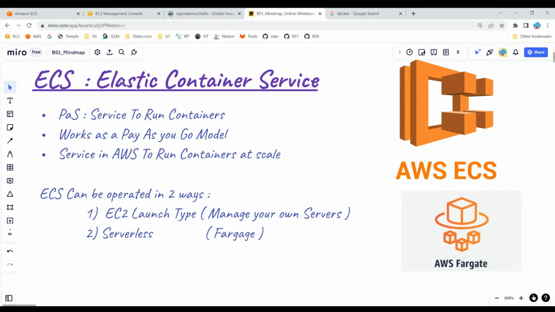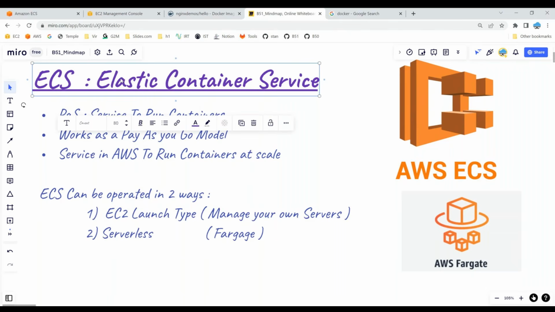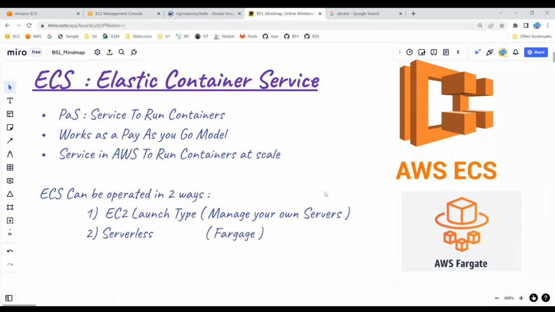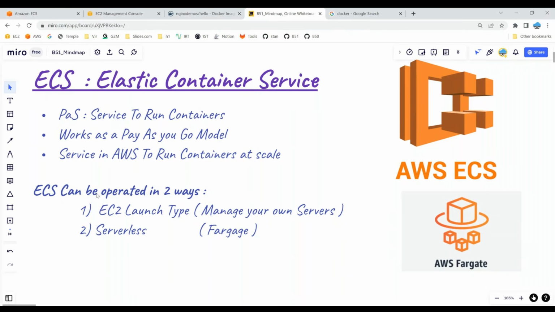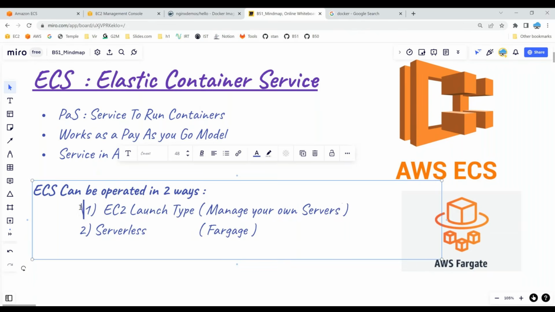Again, ECS is a service which works as a cluster. ECS can be operated in two ways. First, you can create a cluster, then create your own servers, EC2 instances, add those EC2 instances to the ECS cluster, and run the containers on top of the servers. Here the operational responsibility still falls under your category.